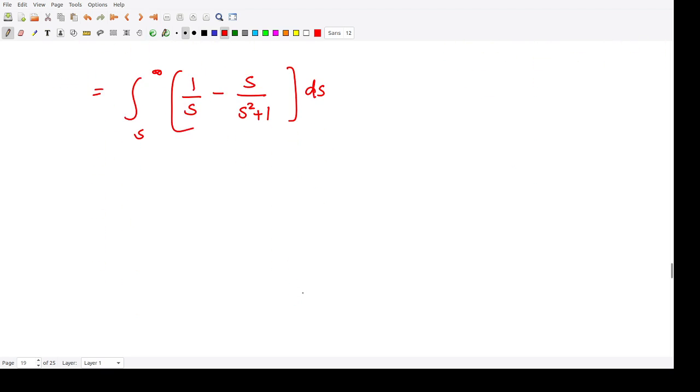When you calculate the integration for this quantity, it would be log of s minus 1 by 2 log of s square plus 1. This quantity is obtained when you substitute s square plus 1 as some other variable, and then its derivative would be 2s ds. So when you substitute, for example, s square plus 1 by some other quantity, say m, then its derivative would be this term.